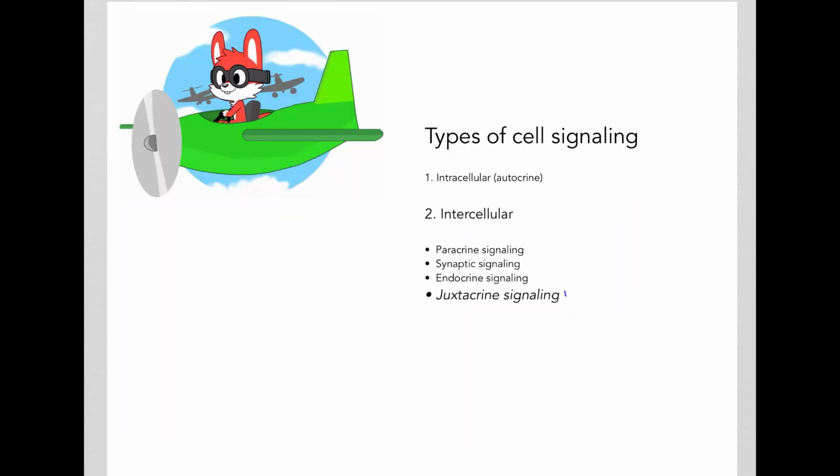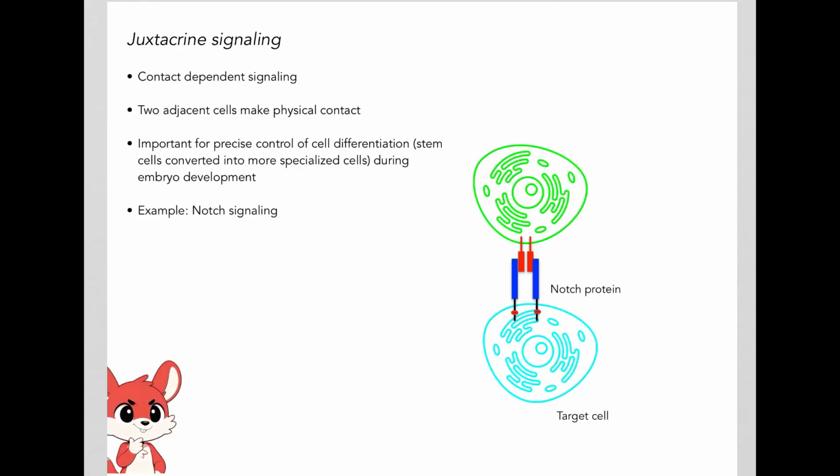Now let's look at juxtacrine signaling. Juxtacrine signaling is also called contact-dependent signaling. In this case, two adjacent cells have to actually physically contact one another in order for this signaling to occur. Juxtacrine signaling also plays a very important role in the development of an embryo. Let's look at an example of this.